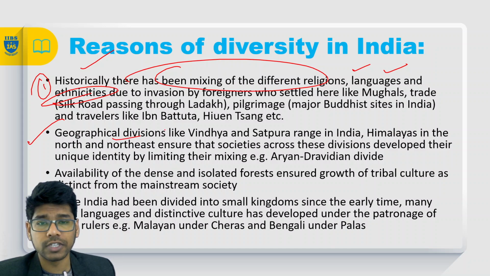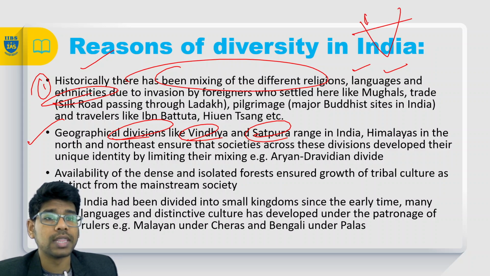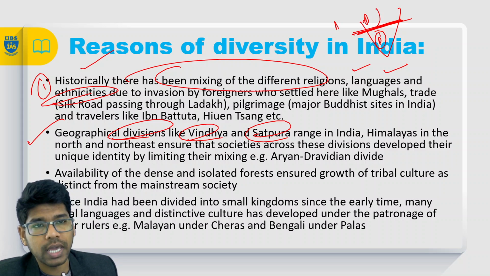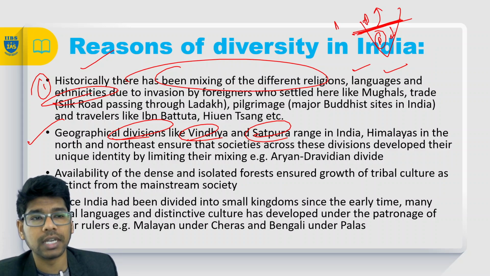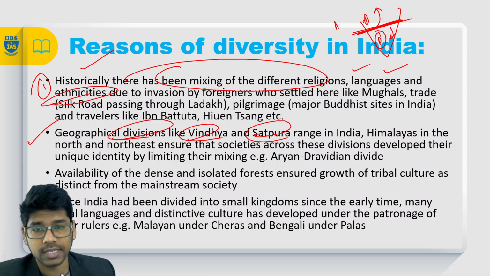And the geographical divisions like the Vindhya and the Satpuras, which have made the demarcation between the Aryans and the Dravidians. The Vindhyas and the Satpuras are passing horizontally, just segregating India into two halves, and one area was occupied by the Aryans, the other area occupied by the Dravidians, as you can see.